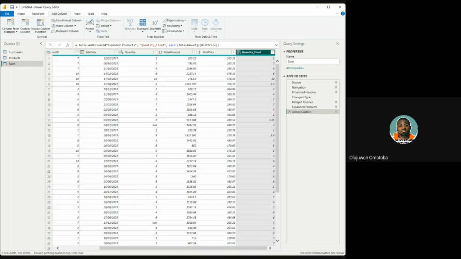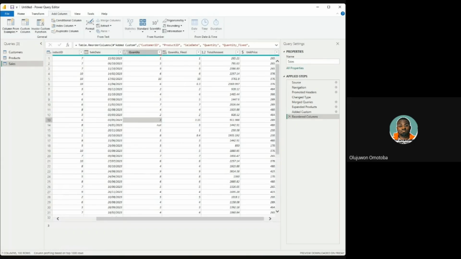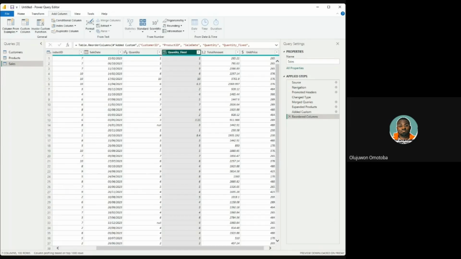Now let's put it side by side, guys, and let's check if we are able to get it right. We can even see that there were errors in the previous one that they have given us. This 3 is not actually the correct quantity. This is the actual quantity, but it was approximated. Based on our calculation, this is the correct quantity. Thank God we brought in unit price to tell us what has been hidden. So that means to get data that has integrity, you need to be able to do some calculations.